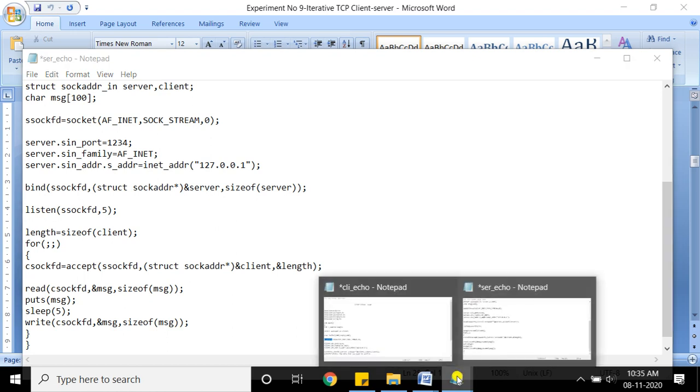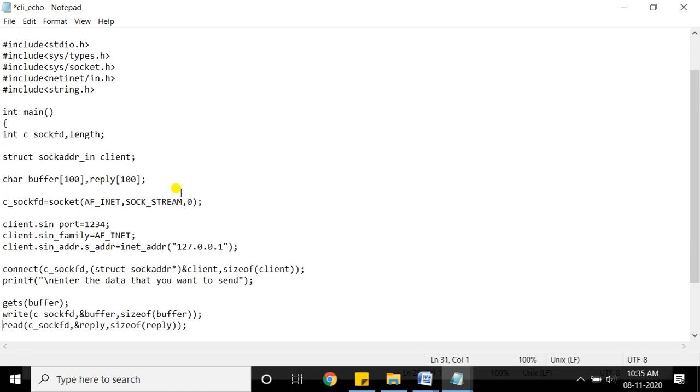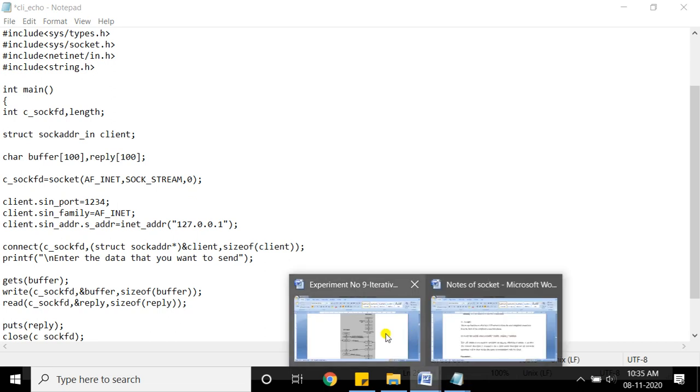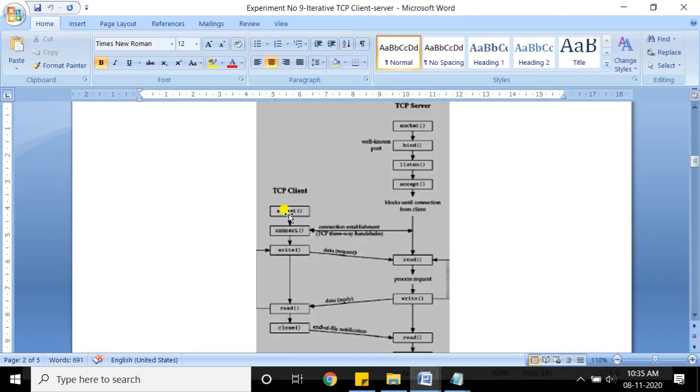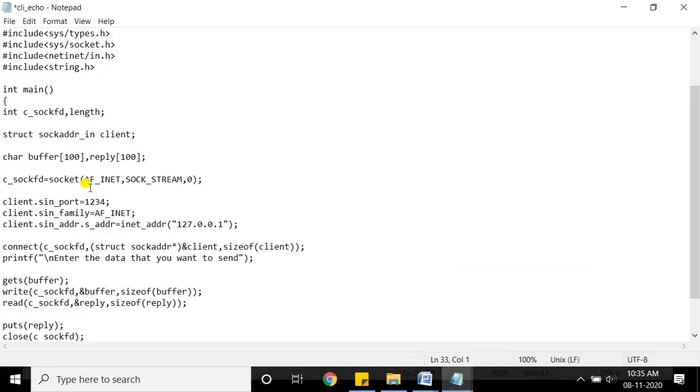Now if you look at the client side, I can come to the read and write protocol later on. But if you look at the client side, the program is also very similar. Which system calls are there on the client side? We have the socket system call, then connect. We don't have a bind here because there is no need of address binding on the client side. Okay, so here socket, then connect, write and read. So let's talk about the socket system call. This is very similar, same.